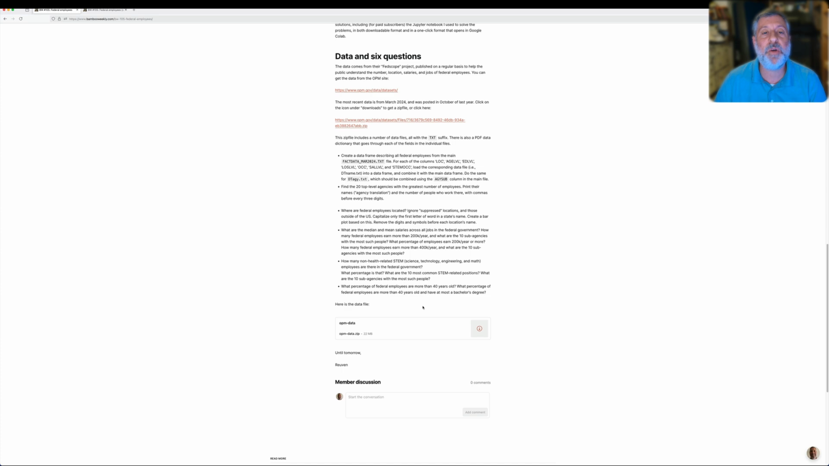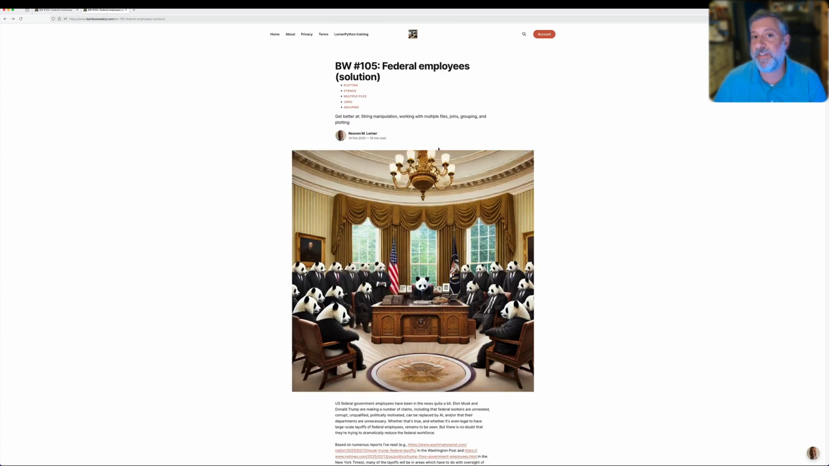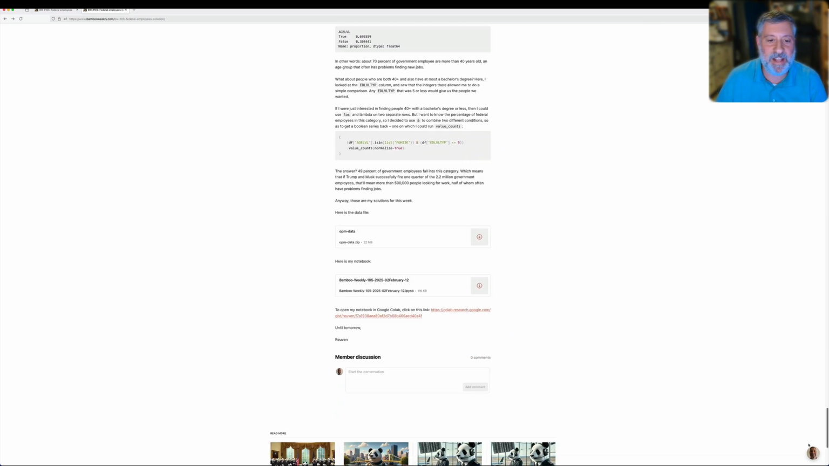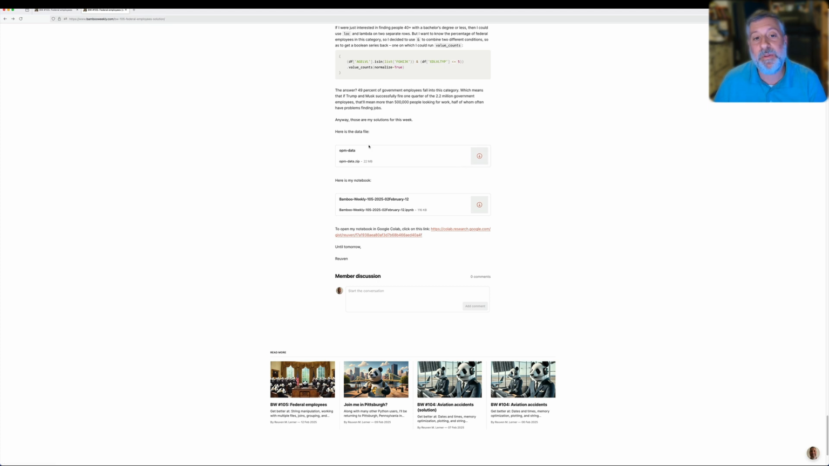But if you then go into the solutions, and by the way, the solutions also are tagged, you'll see all the questions here. If we scroll all the way down to the bottom, this is another new feature that I've added in the last few weeks. You get not only the data, but my Jupyter notebook. You can just download it and open it up in Jupyter. Actually, that's not such a new feature. I've been doing that for a while.